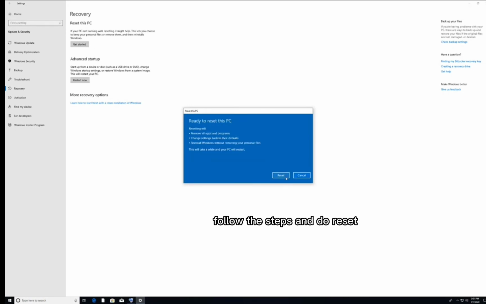Follow the steps and do the reset. In this case, I will not do it because my Windows keyboard is working fine now. So just do that and this will help you out.